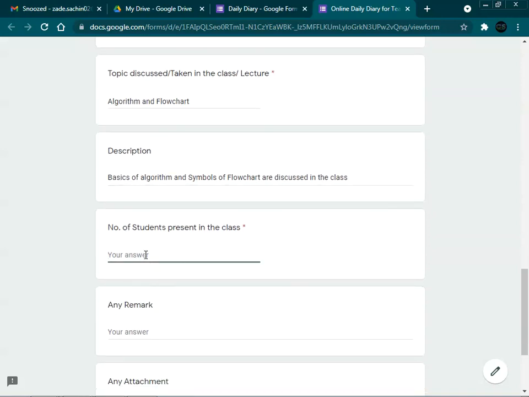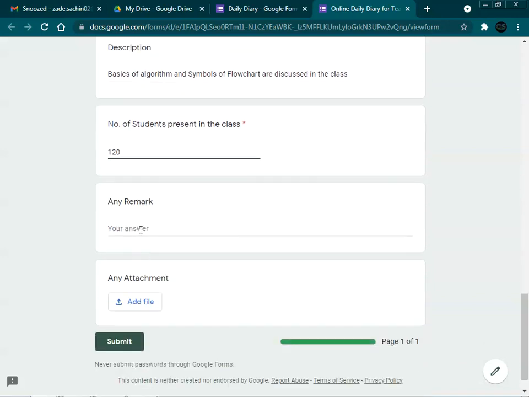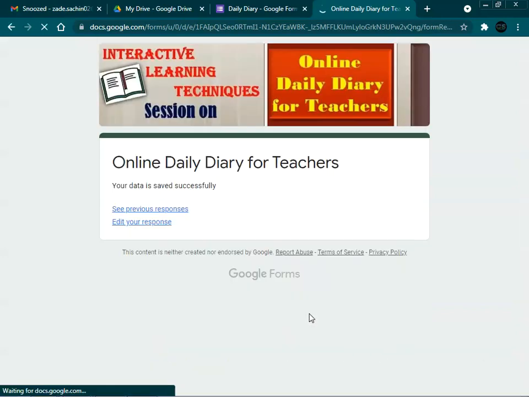How many students are present? Suppose 125 students or 120 students are present in the class. Any remark do you want to give? No, no need to give. Submit. So lastly we are getting the page one of one, that is nothing but the status that we have only one page, and we are at the first page. So after submission we are getting the message that your data is saved successfully.